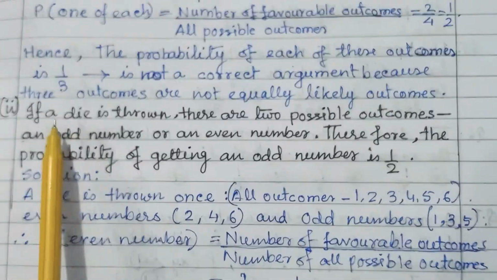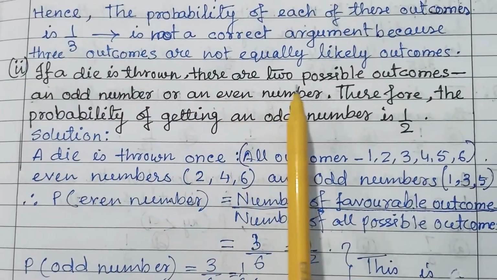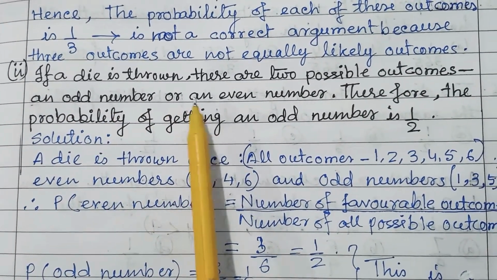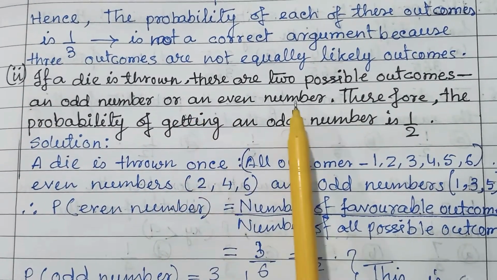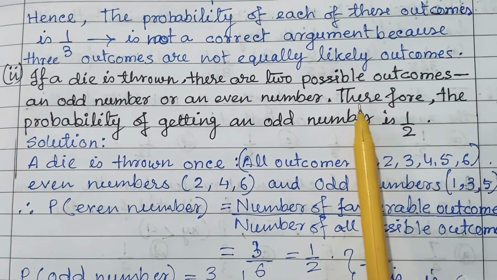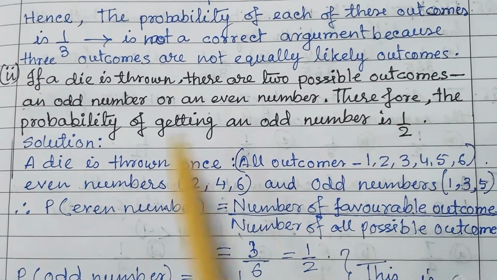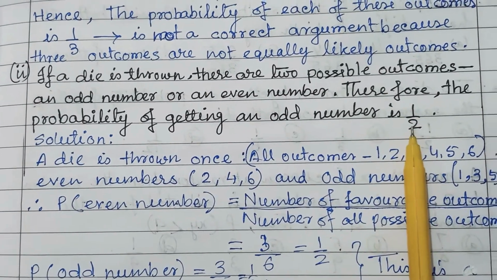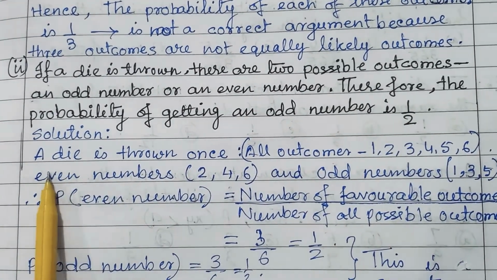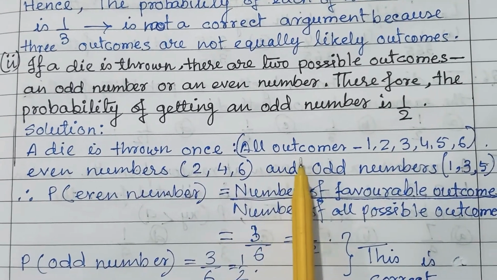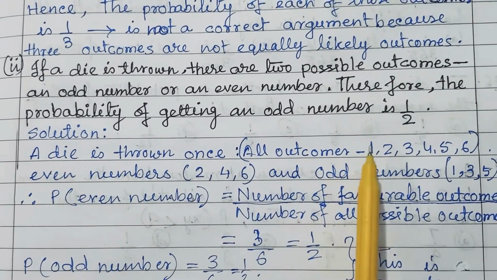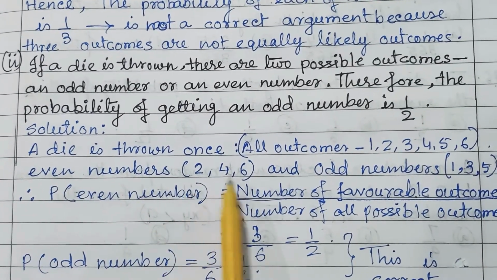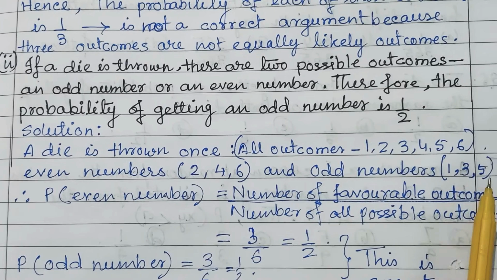Next part is, if a die is thrown, there are two possible outcomes: an odd number or an even number. Therefore, the probability of getting an odd number is 1 upon 2. Now check, is it right or not? A die is thrown once, so 6 options are there, 1 2 3 4 5 6, and even numbers are 2 4 6 and odd numbers are 1 3 5.